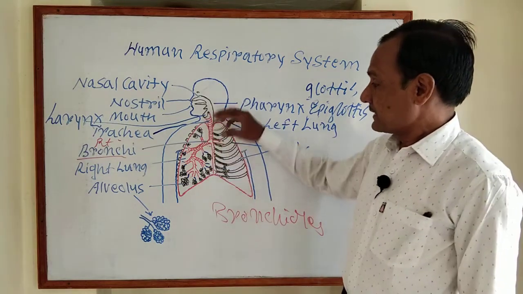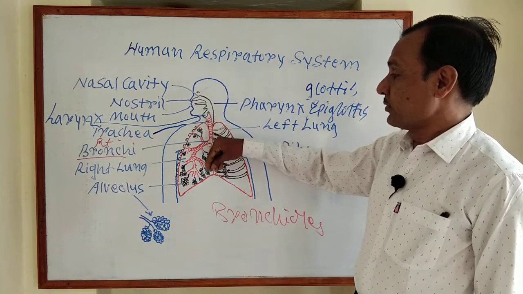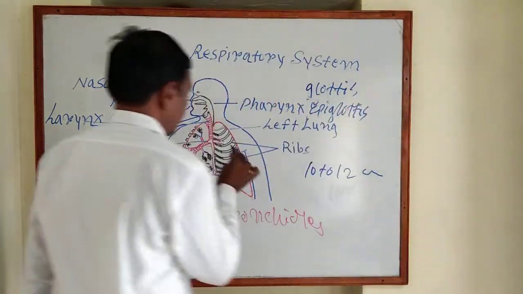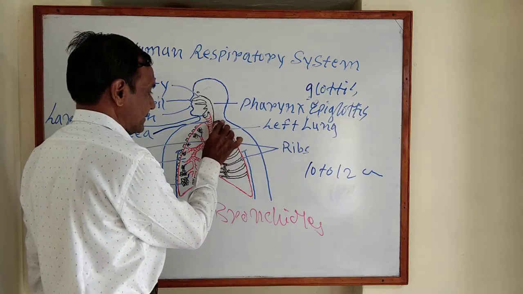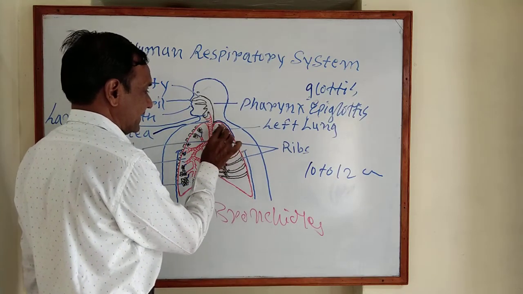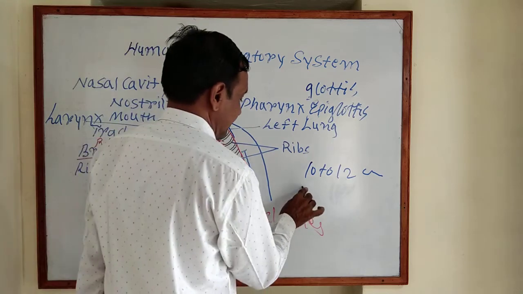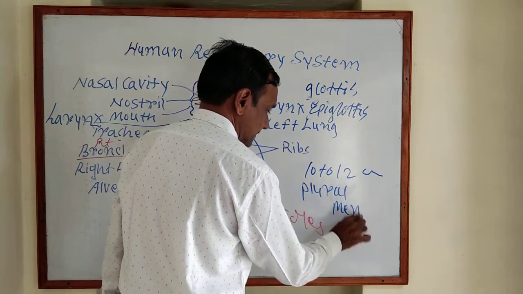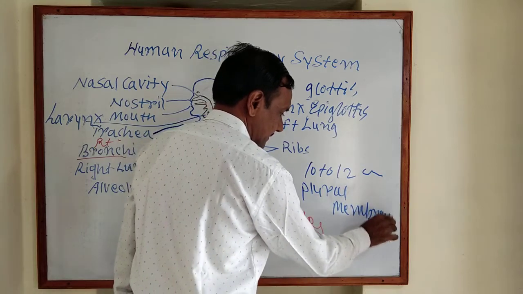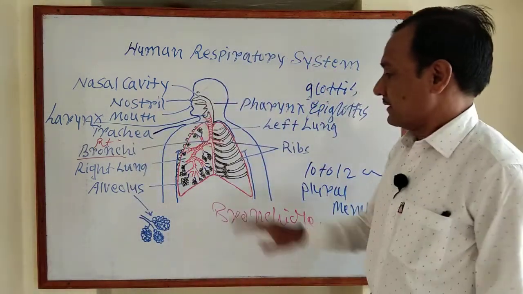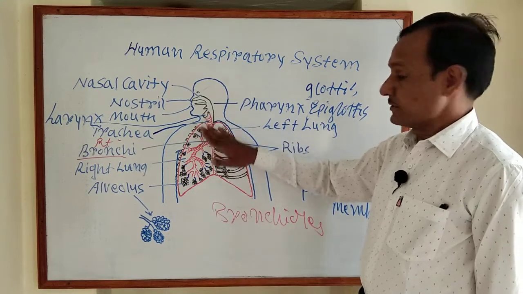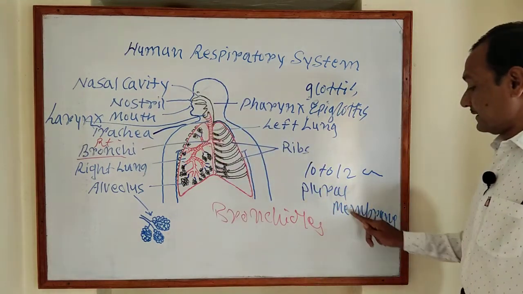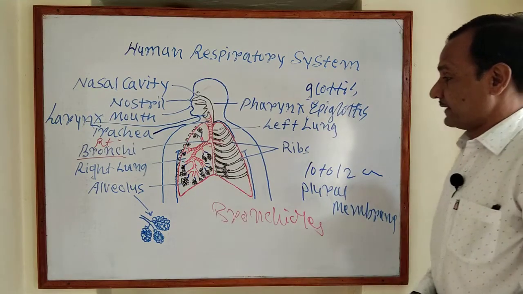The lungs are enclosed and protected by a double membrane called the pleural membrane.